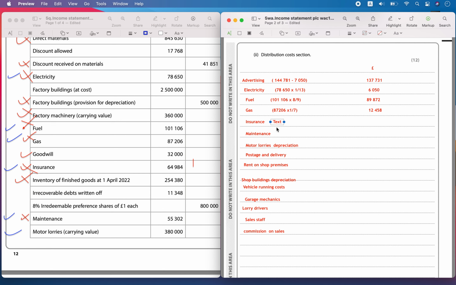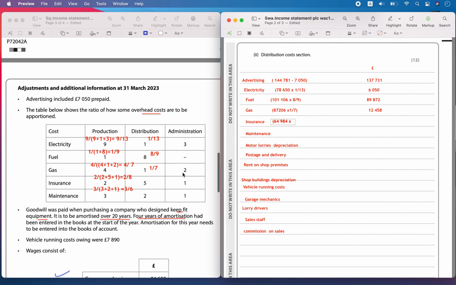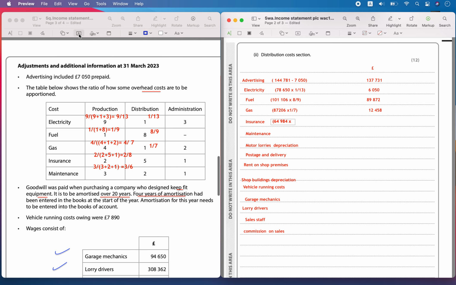Then you have the insurance. The insurance cost is 64,984 times, okay, that's the insurance cost, and the ratio to be included is 5 out of 8. So 5 out of 8. So that is going to be equal to 64,984 into 5 divided by 8.